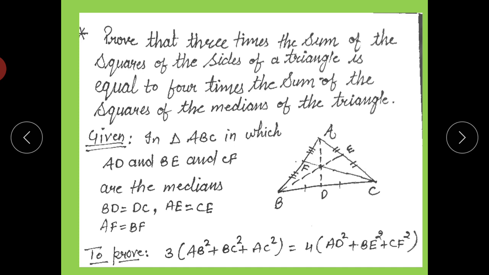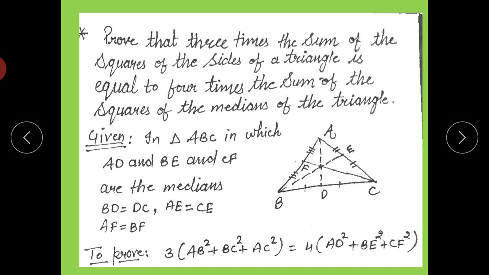So what I have to prove, that is very important to write. It is 3 times the sum of the squares of the sides, the sides being AB, BC and AC. It means AB square plus BC square plus AC square, and they are 3 times, so in bracket and into 3, is equal to 4 times the sum of the squares of the medians, 4 into AD square plus BE square plus CF square.